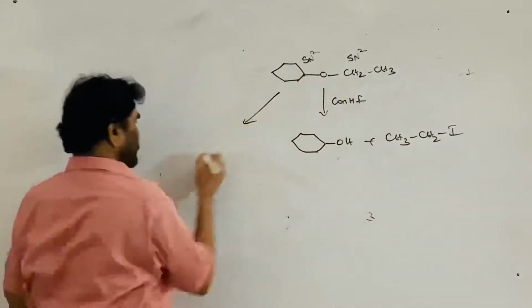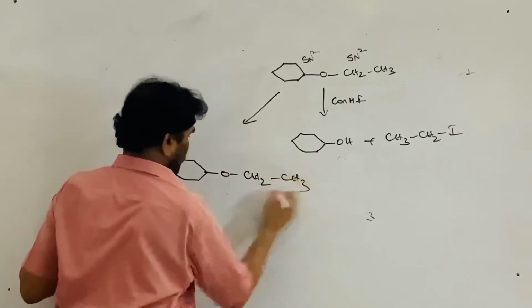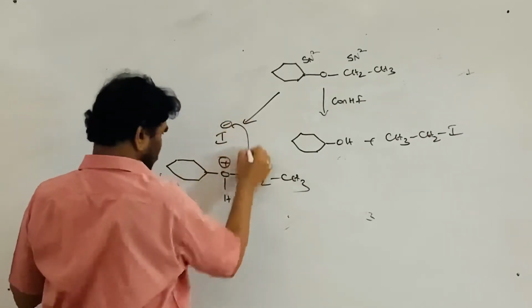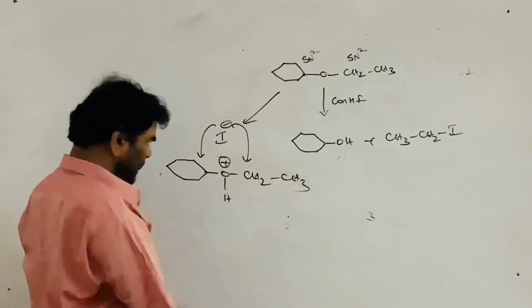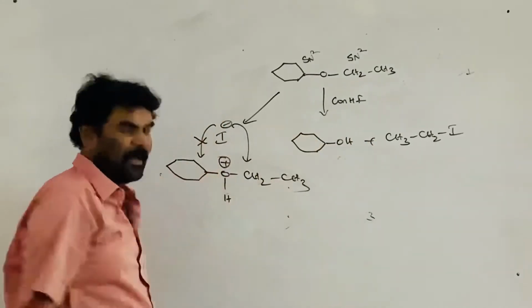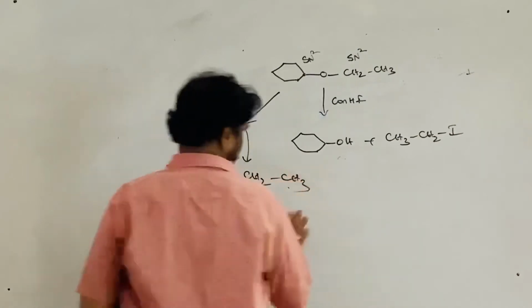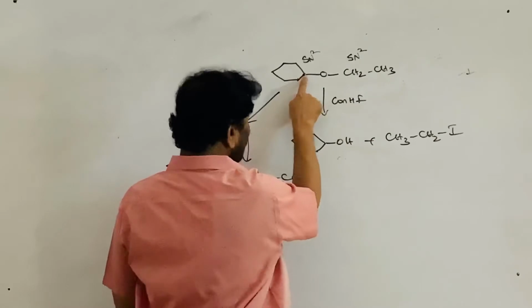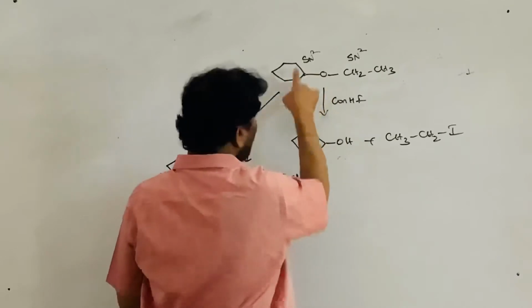This is protonation. Now, the iodide ion is ready to attack on this and this. This is the bulkier group, so here the attack is not easy. Here the attack is easy. Therefore, this is converted to the iodide, and this is converted to the alcohol. On the carbon there are 2 hydrogens and 1 alkyl group, whereas here, on the carbon which has to be attacked, there is 1 hydrogen and 2 alkyl groups.